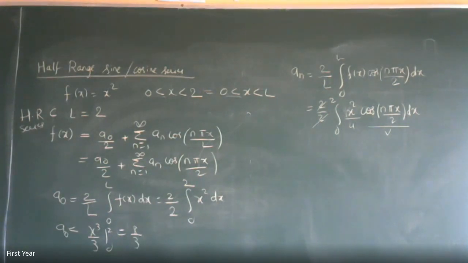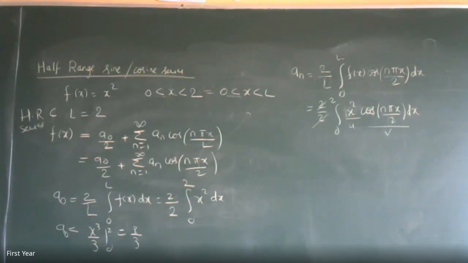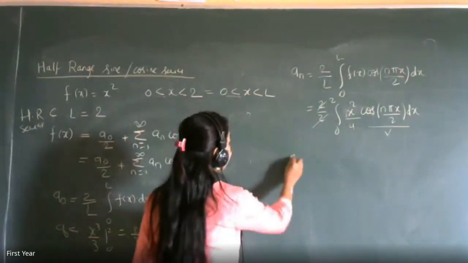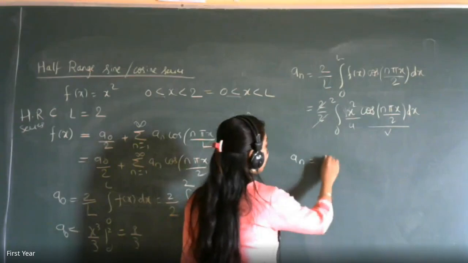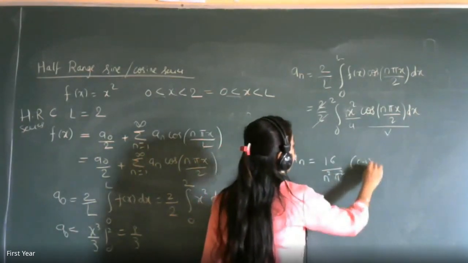What you are saying is 16. You are saying 16 into minus 1 raised to n upon n square pi square. Absolutely. Right. Everyone, please see whether you are getting that answer. That's the correct answer. A n is equal to 16 upon n square pi square into minus 1 raised to n.